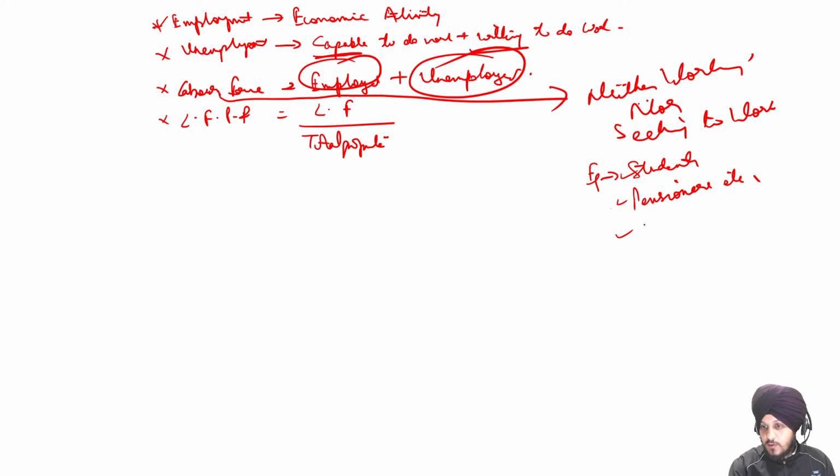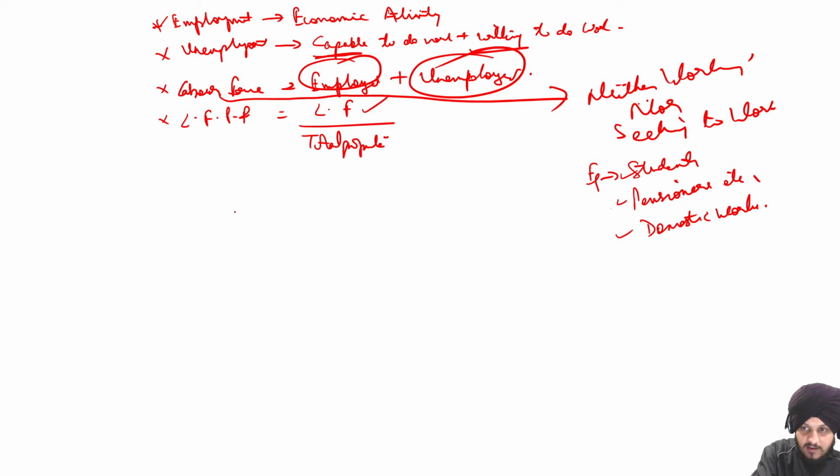You can also include the people who are engaged in domestic work, such as housewives, etc., because they are not getting paid for that work. So these are the people who are not part of the labor force. And by that, we derive the definition of labor force participation rate, which means the total number of persons in the labor force out of the total population.